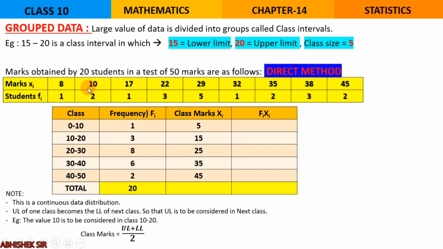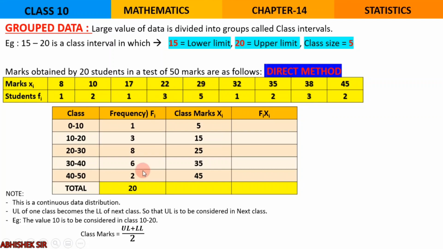For example, you see 10 is over here. So whether to take it in this group or in this group, in which class will we have to consider 10? So we will always consider it in the next class. Okay, so 10 is counted over here. So up to 10 there is only one student. Now from 10 to 20, these both will come, 10 and 17. So how many students are scoring 10 as well as 17? Total 3 students. Same way, between 20 to 30, there are two numbers, 22 and 29.